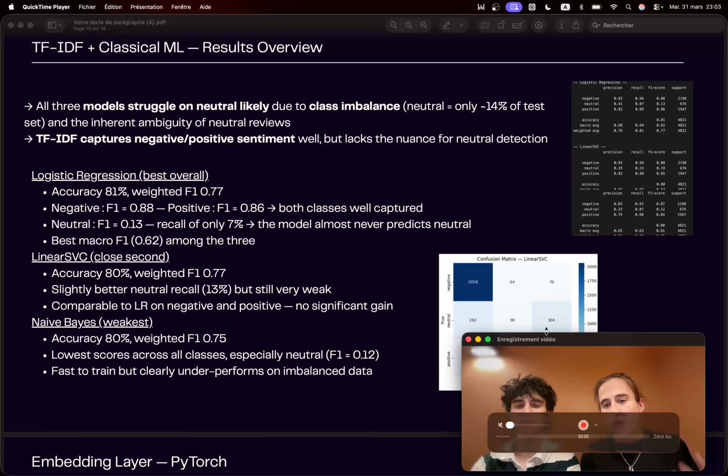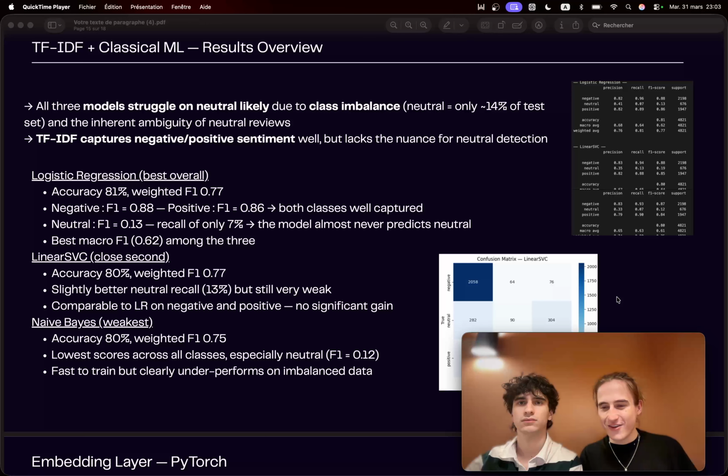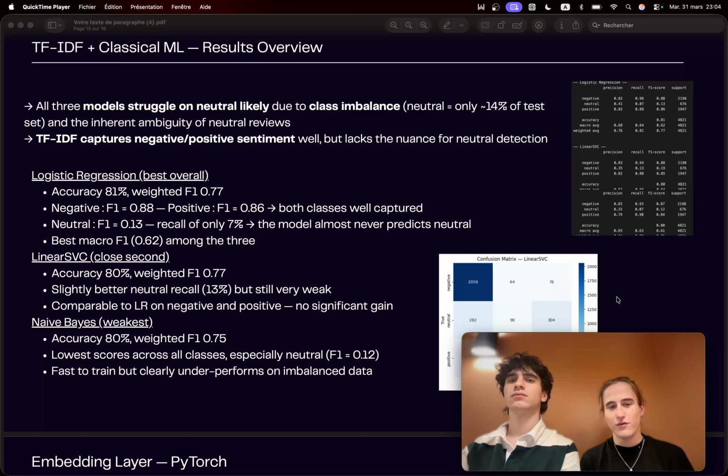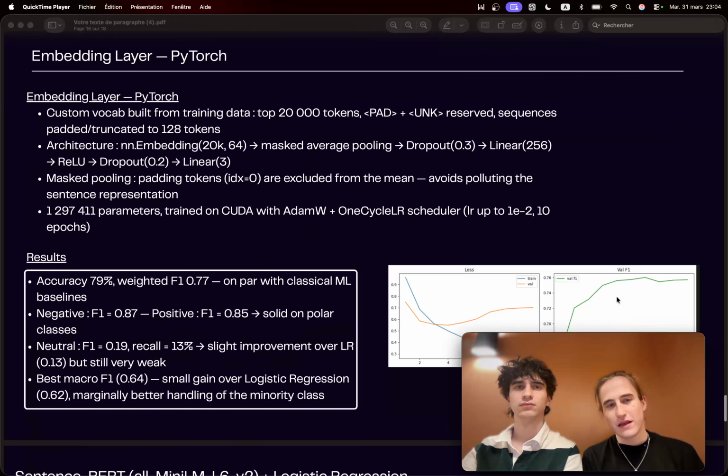And here are some results. We can see that the accuracy of the logistic regression comes at the top, which is pretty interesting compared to the other ones, like linear SVC or NB, which are still a little bit around 80, with an F1 score of 75 to 77. And yeah, that's pretty easy.